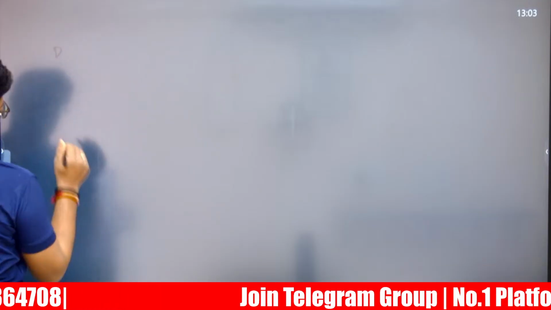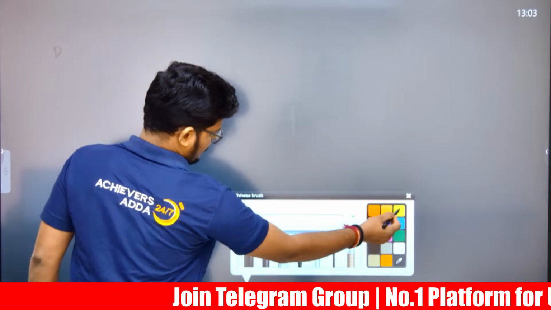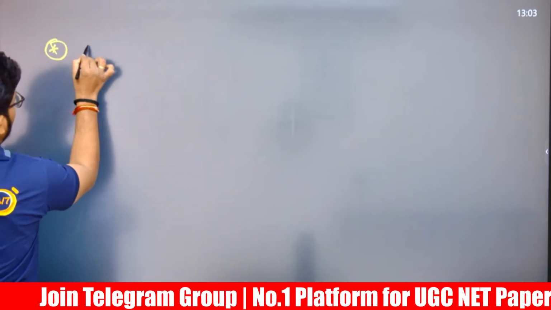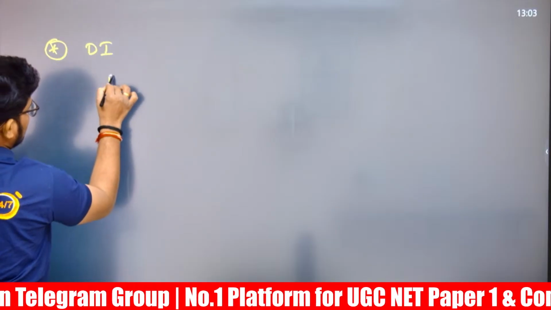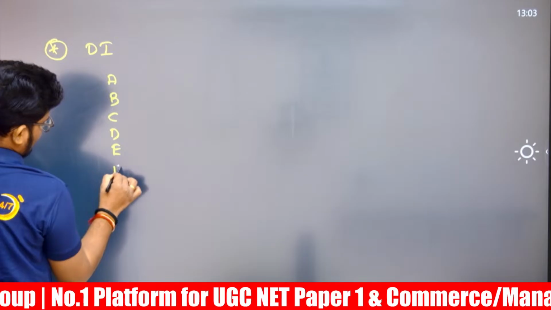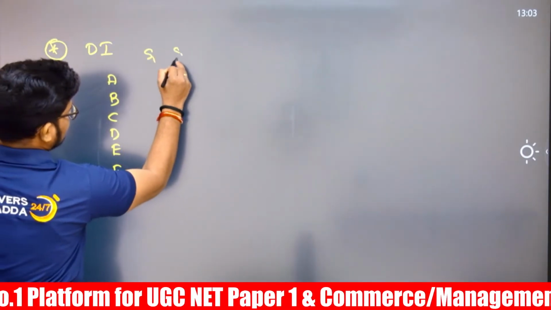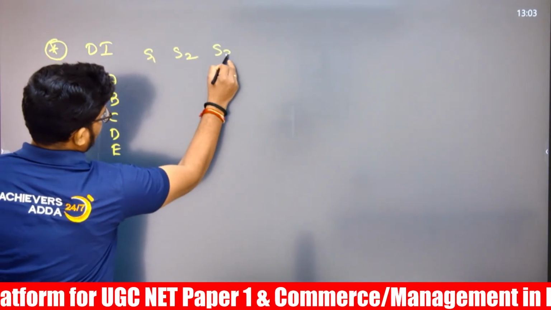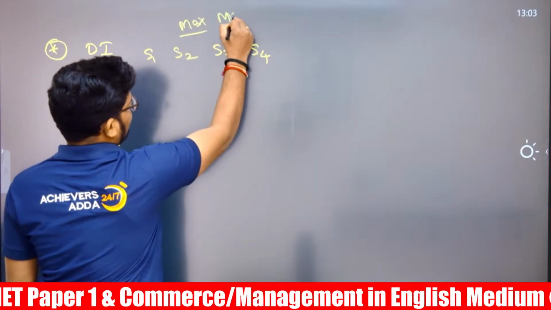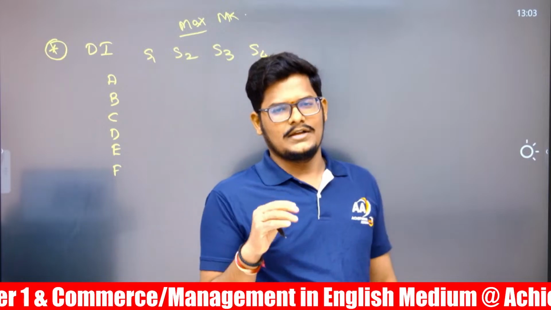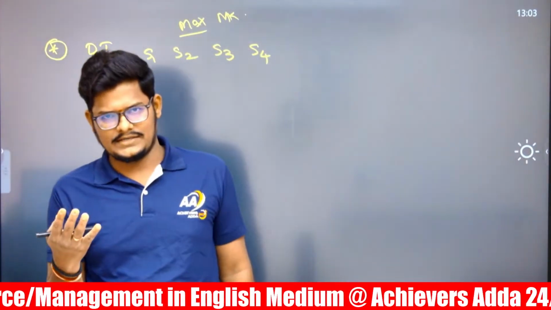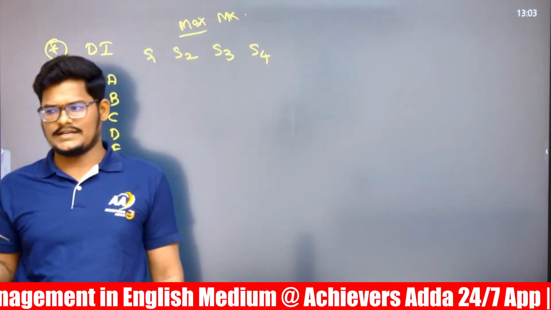Data interpretation first. If you look at the data interpretation portion, it is very easy and not much difficult. There are A, B, C, D, E, F. Students are given section 1, section 2, section 3, section 4. Maximum marks scored by them has been given. We need to identify the 5 questions, comparing one student to another or one section to another, increasing, decreasing.